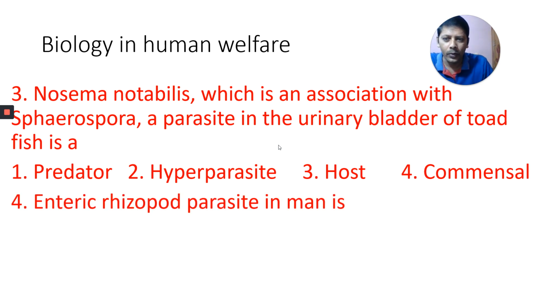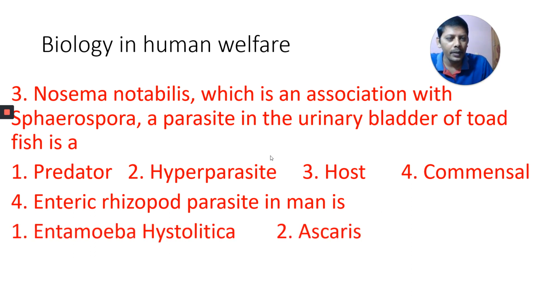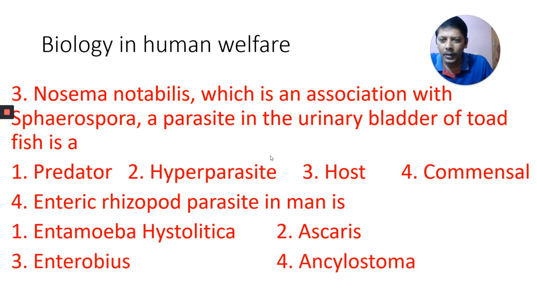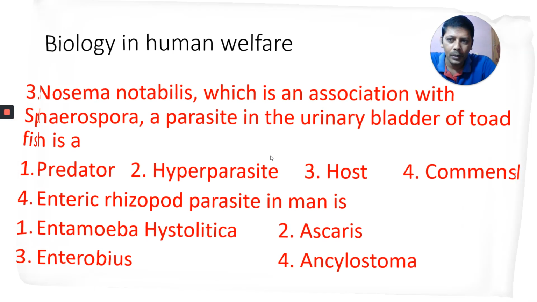Okay, next question, fourth one. Enteric rhizopod parasite in man is Entamoeba histolytica, Ascaris, Enterobius, or Ankylostoma.